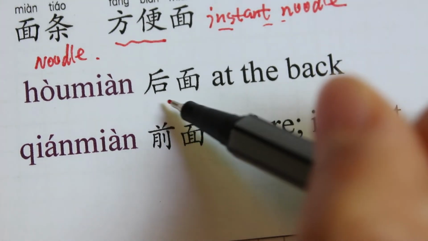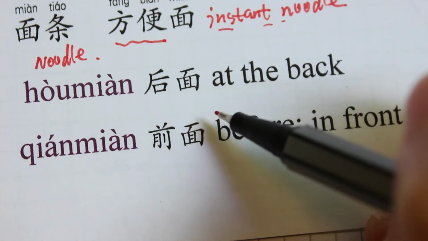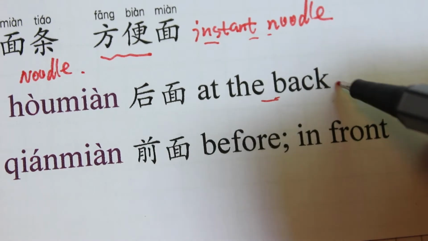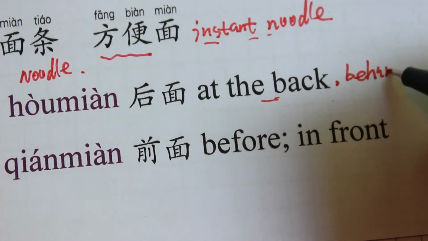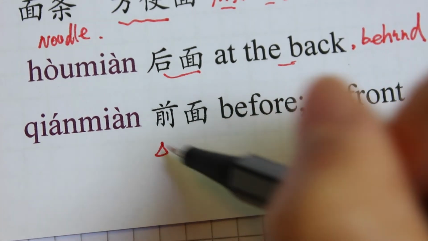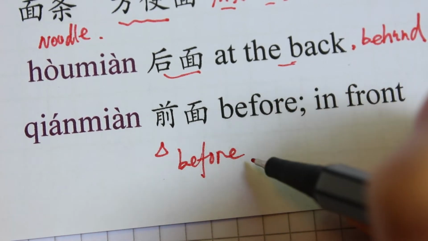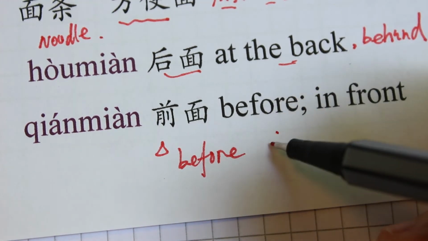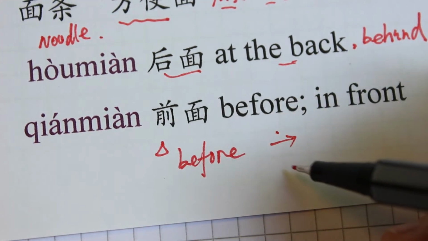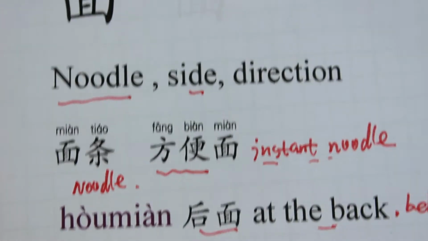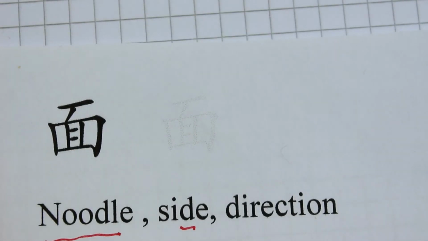And the next meaning, you can use it as a side or direction, indicating the direction. So 后面 means the back side, right? So it means at the back or behind. 后面, and 前面. 前 means before or in front. 前面 indicates that side or that direction, meaning in front of or before. 前面. Okay, now let's try to write 面 together.